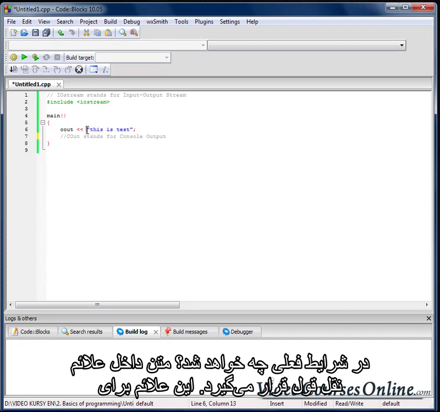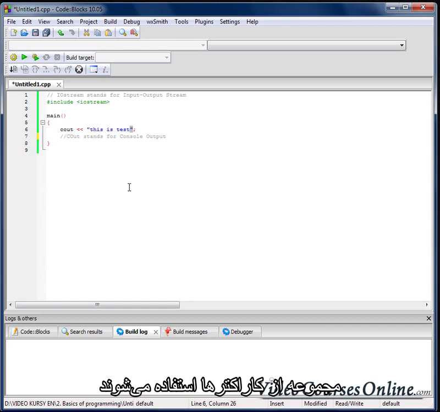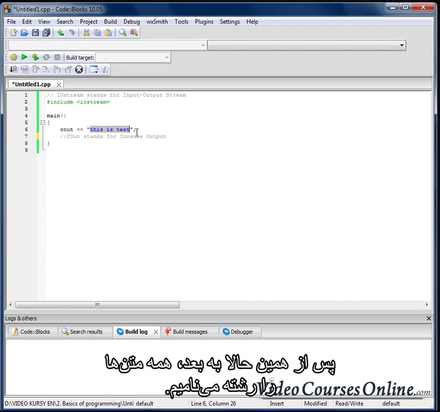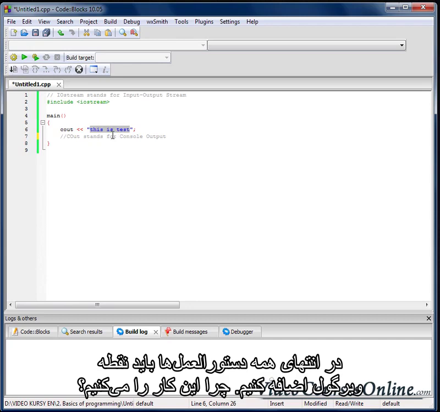Quote signs are reserved for a sequence of characters, which are shortly called strings. So from now on, every text will be called by us a string. Okay. At the end of every instruction, we have to add a semicolon. And why is that so?